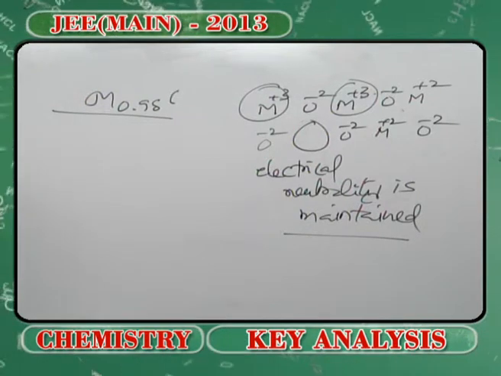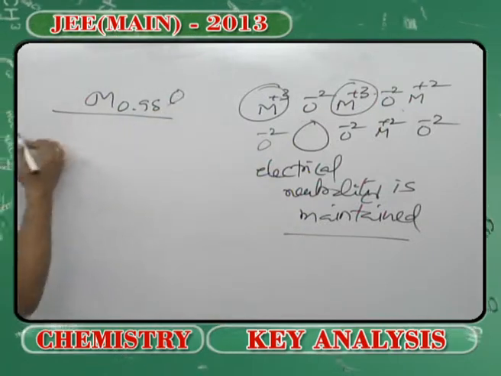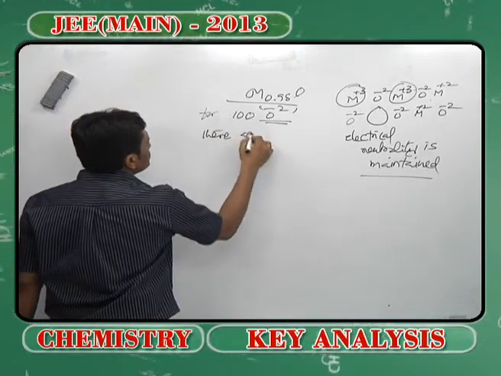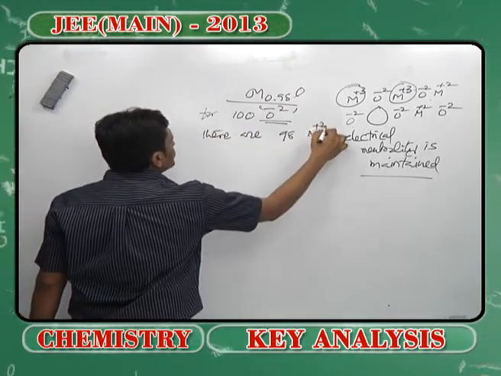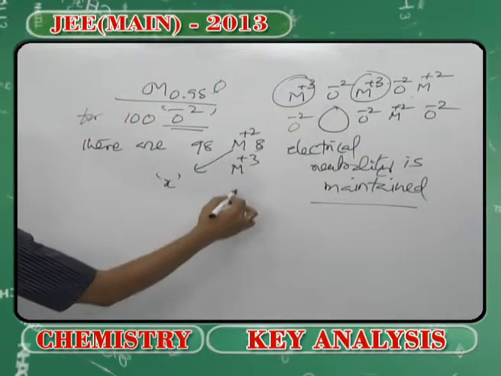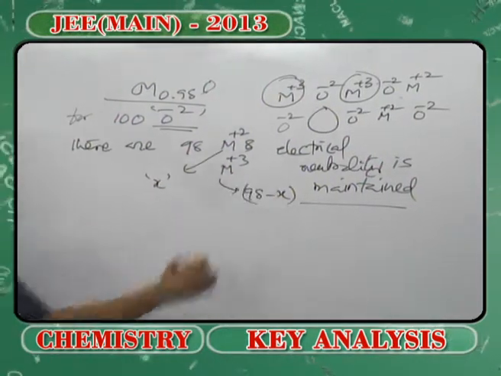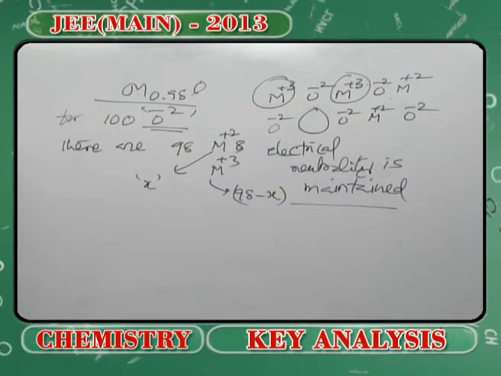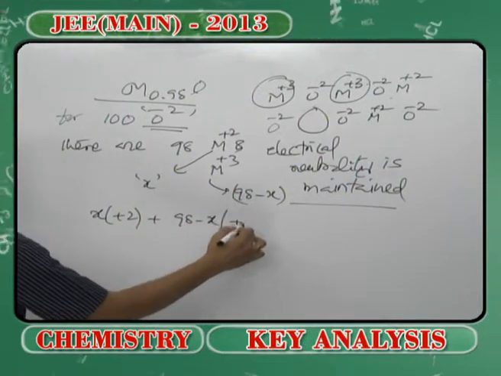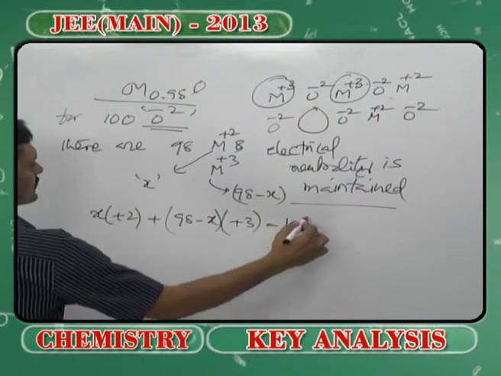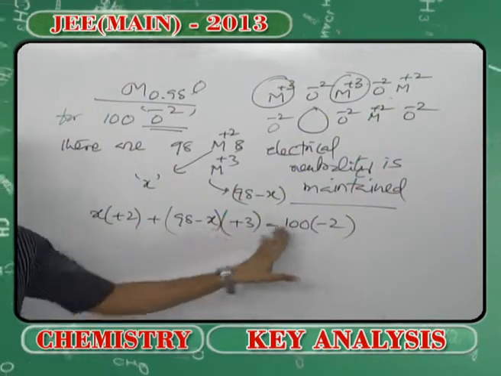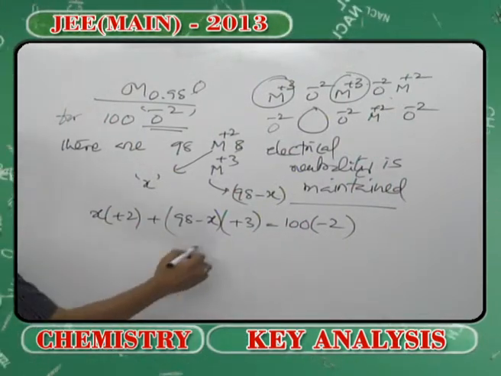right? So now that means for every 100 oxides, there are 98 M plus 2 and M plus 3. In that, if I assume that there are x number of M plus 2, there will be 98 minus x number of M plus 3, but electrical neutrality is maintained, that is x into plus 2 plus 98 minus x into plus 3 is equal to 100 into minus 2. Overall the charge is neutral. Total positive charges equal total negative charges. So you have to solve for x.